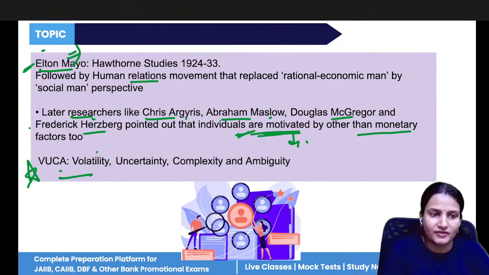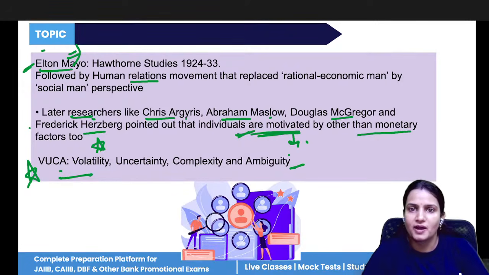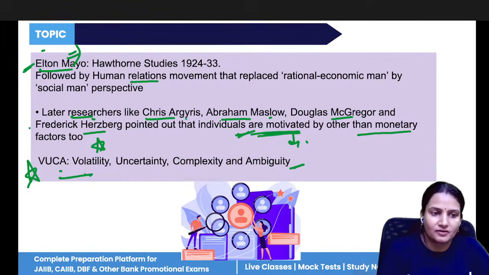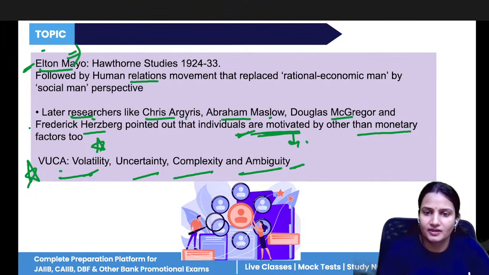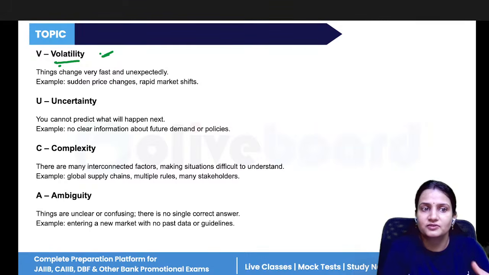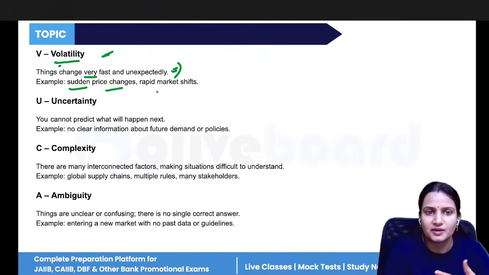And VUCA, that is very important. Several times the full form has come in the exam. It's a repeated topic. What is the full form of VUCA? Volatility, uncertainty, complexity, and ambiguity. Volatility means highly volatile, meaning changing, flexibility is there. Things change very fast, so we have to follow the changes and prepare according to those changes, like sudden price change or rapid market shift. Uncertainty, because we don't know what is going to happen tomorrow, what is going to happen next. So we have to prepare for the good as well as the bad things.